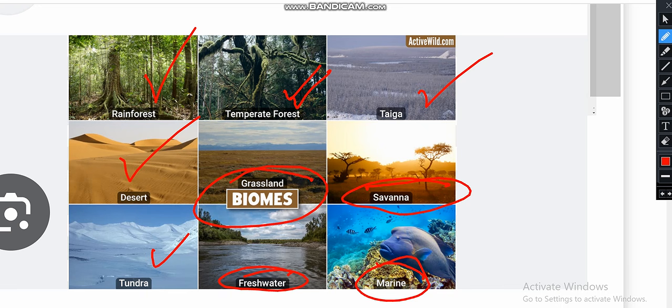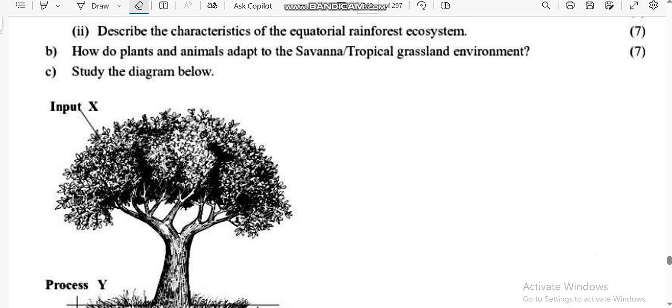Isu tataura pamusoro pezvemango ma ecosystem. Let us go back to our question. So let us continue.